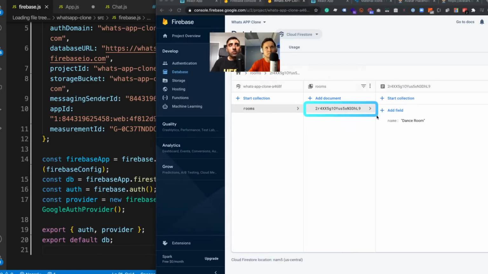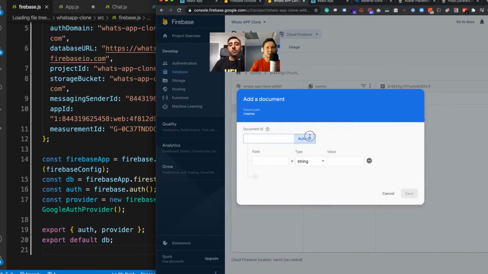So what we're going to do now is add a second room, so that when we actually pull this in. Click add document, and that will add a second room. The field is name. And then that one will be, should we call it developer room? Yeah, let's call it developer room. Awesome. Nice. And let's click save. Actually, we'll call it dev room.